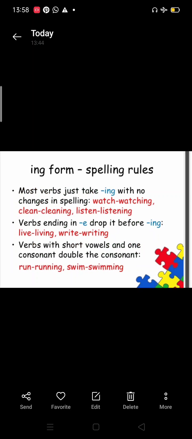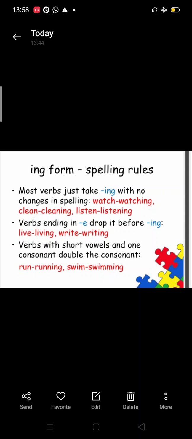ING form spelling rules. Most verbs just take ING with no changes in spelling, like watch, watching, clean, cleaning, listen, listening. We are simply adding ING. We are not making any change in these verbs. Verbs ending in E, drop it before ING. Live, living. So we have dropped E here.